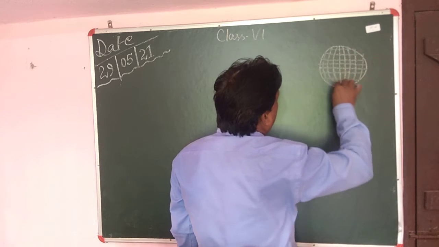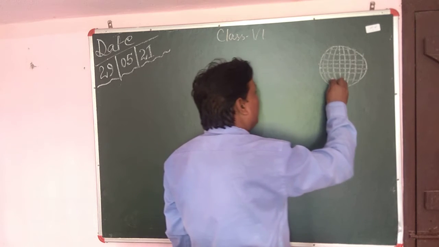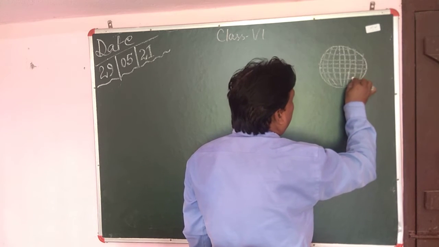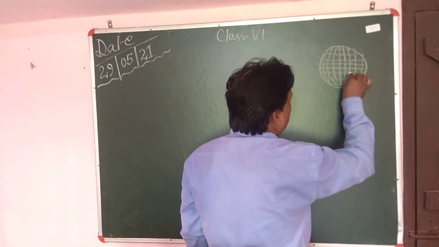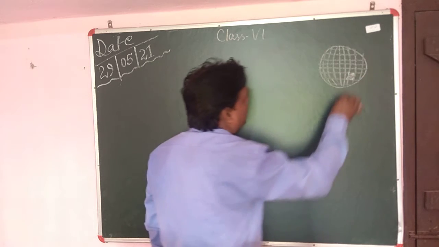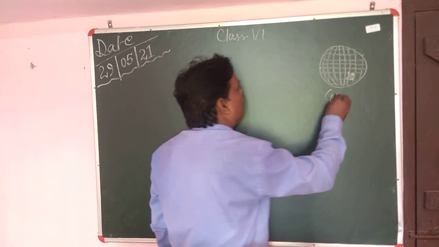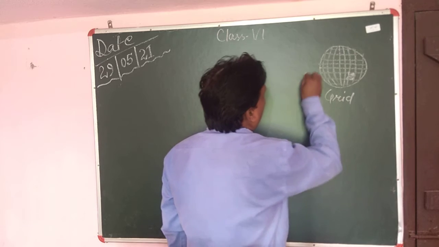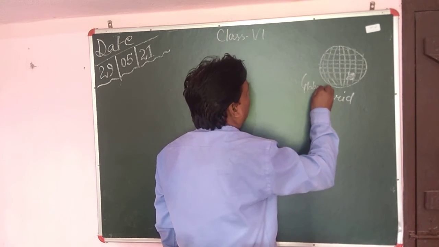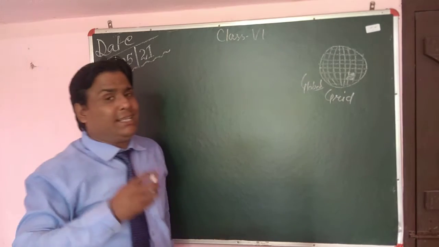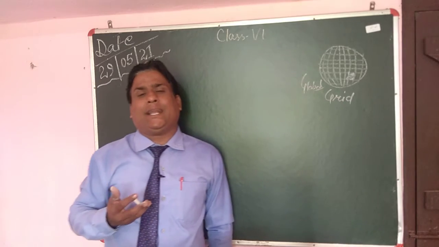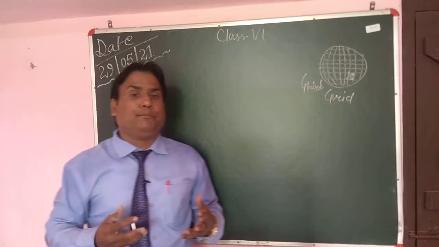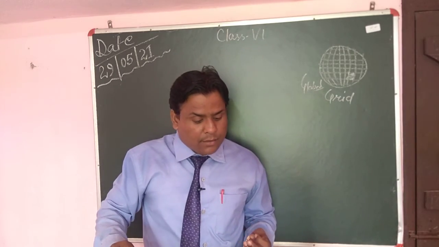When these longitudes and latitudes intersect each other, they build this sort of small blocks, these are known as a grid. These are known as the global grid. Keep that in mind. These grids are very important in locating, finding, and searching some place on the earth's surface.